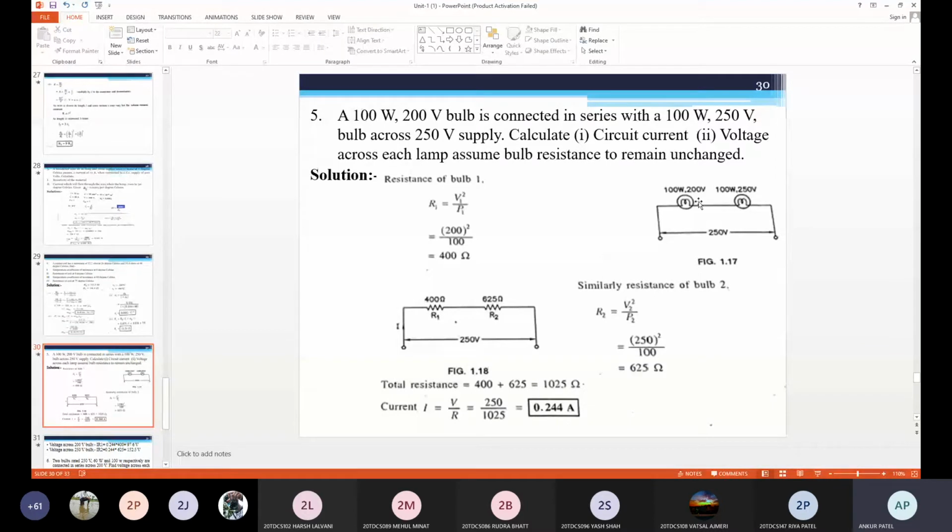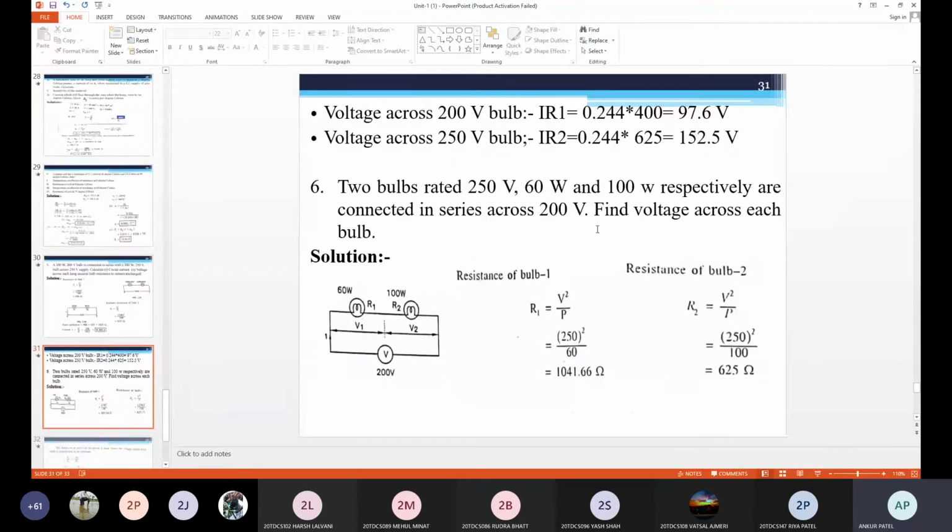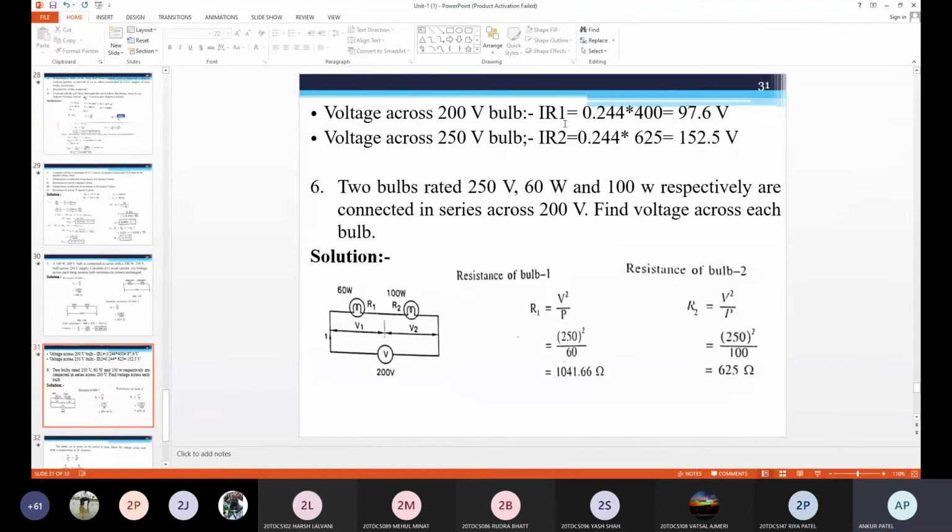Now we need to find V1 and V2 across the two bulbs. So V1 is given by I into R1. I is 0.244 and R1 is 400, so 97.6 volt. Voltage across the second bulb, the 250 volt bulb, is I into R2. So that is 0.244 into 625, which is equal to 152.5 volt. You can also calculate along with me. If any error is there, you can notify me.